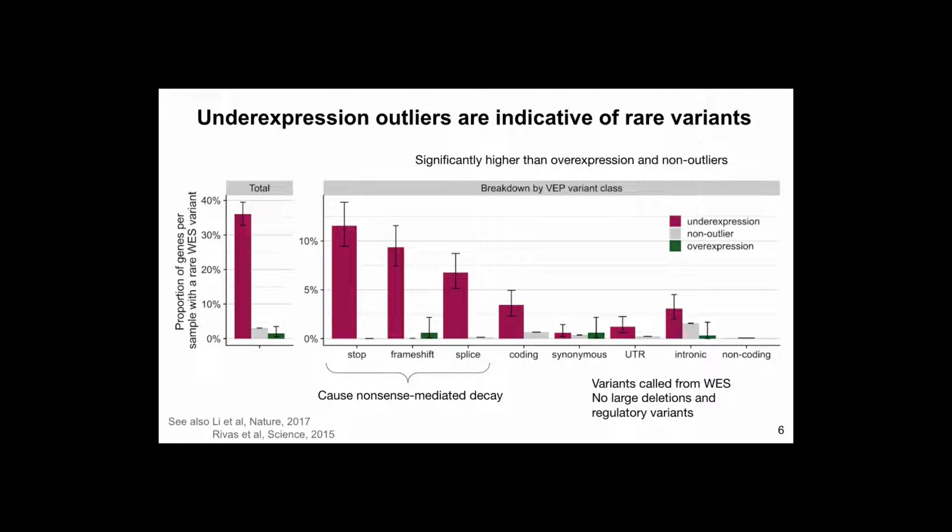Expression outliers are indicative of rare variants, and this has already been shown by other groups using control samples, for example GTEx, and in our case this also holds true, but especially for underexpression outliers and for variants that are known to cause nonsense-mediated decay, such as stop, frameshift, or splice.